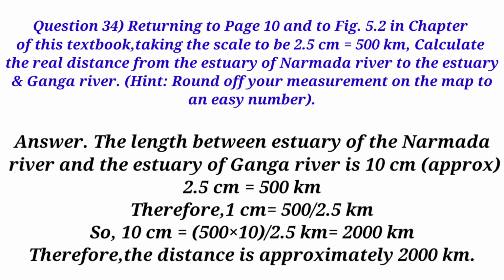2.5 centimeters equals 500 kilometers. Therefore, 1 centimeter equals 500 divided by 2.5 kilometers. So, 10 centimeters equals 500 times 10 divided by 2.5 kilometers equals 2000 kilometers. Therefore, the distance is approximately 2000 kilometers.